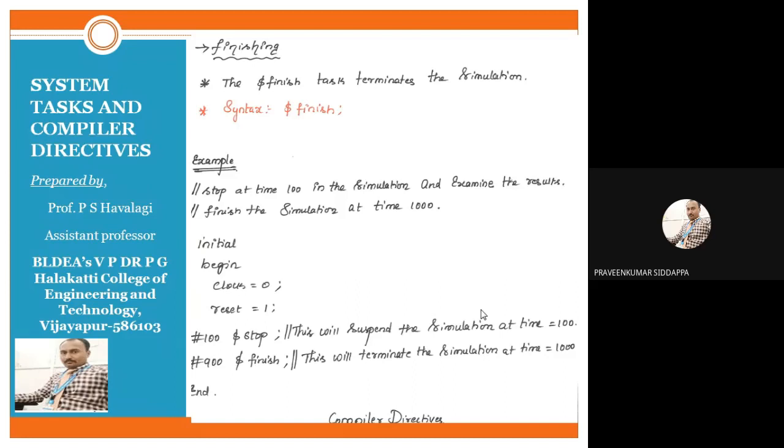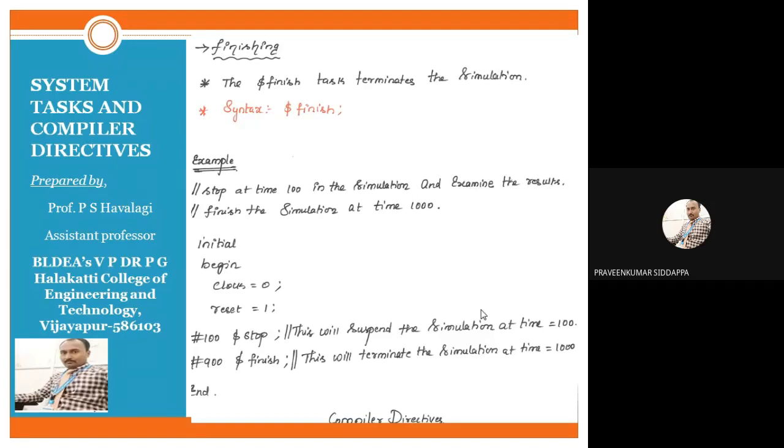We have given a comment line and a title, and depending on that comment line we have written the program. Stop at time 100 in the simulation and examine the result. Finish the simulation at time 1000. Check here: first your operation should be stopped at 100 time units, but your whole code should be terminated at 1000 time units.